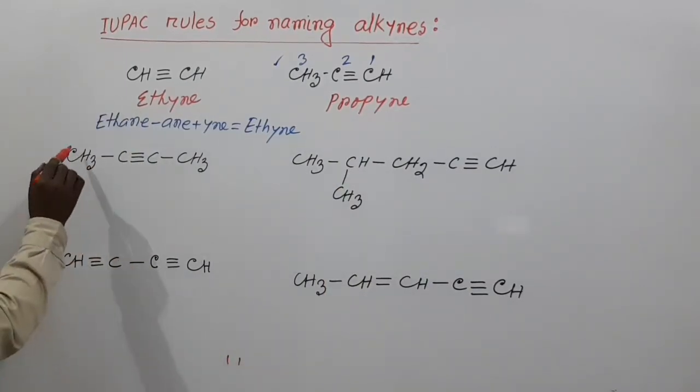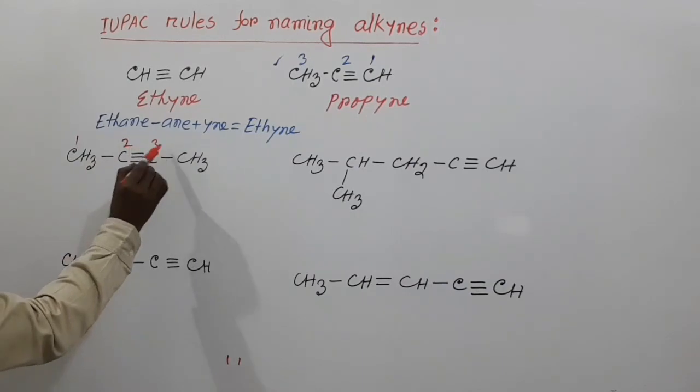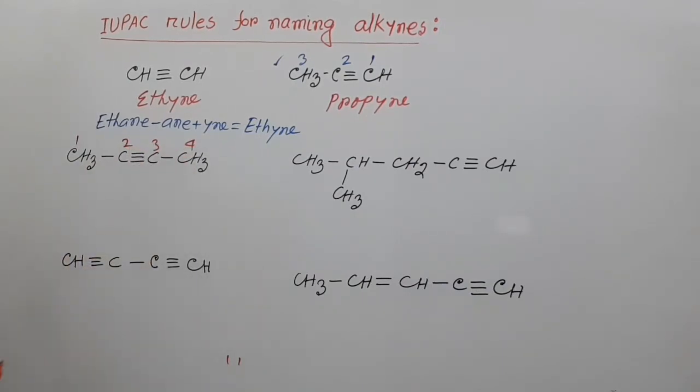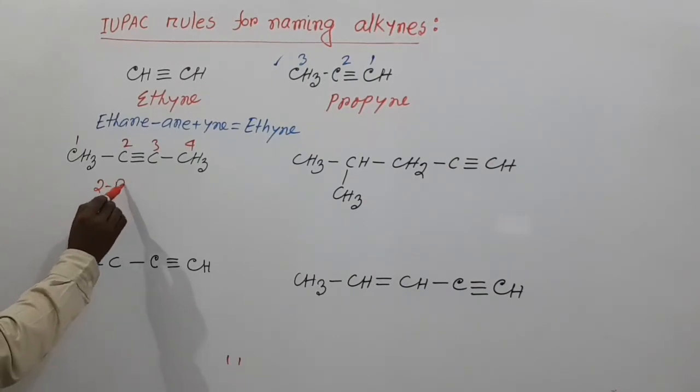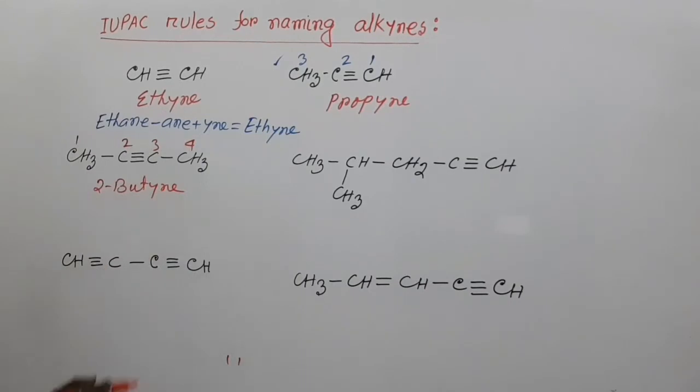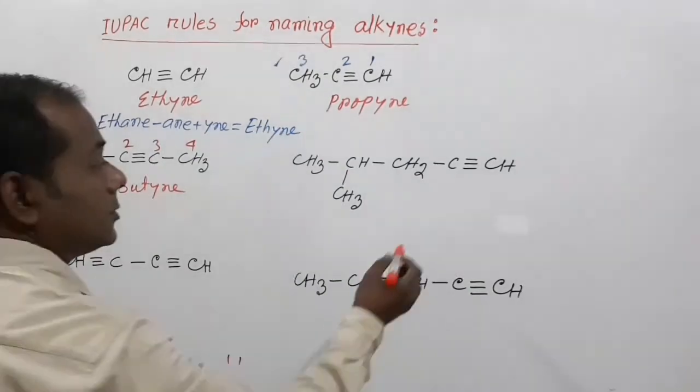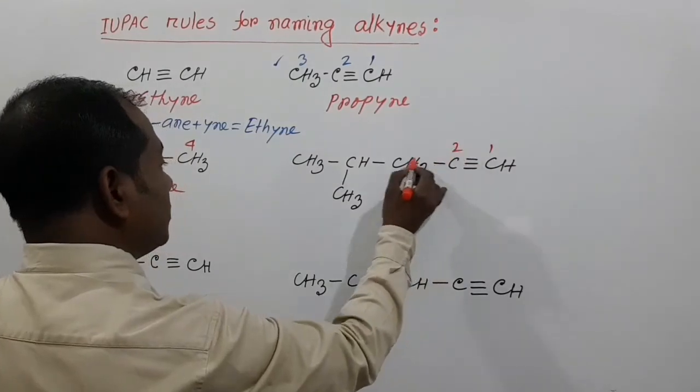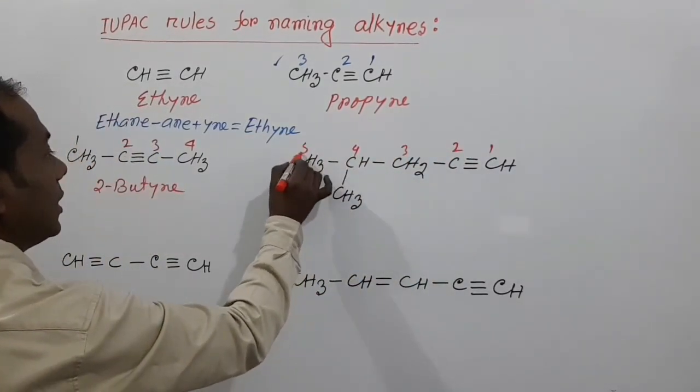And for this compound, this is carbon number 1, 2, 3 and 4. The lowest carbon number is 2, and the name of this compound is 2-butyne. And for this compound, this is 1, 2, 3, 4 and 5.